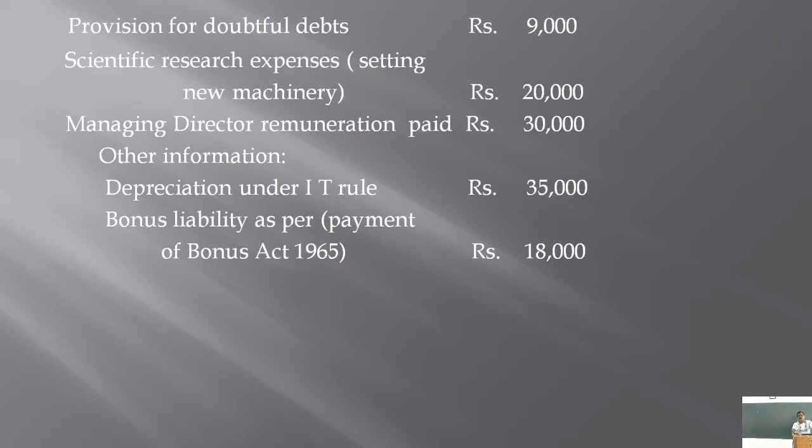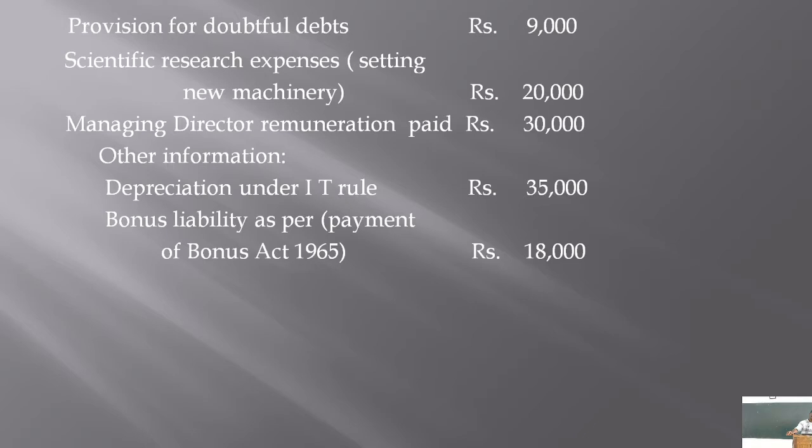So these are the various expenses and incomes or profits which are already adjusted, which are already taken while calculating the profit of rupees 2 lakhs. Isn't it?